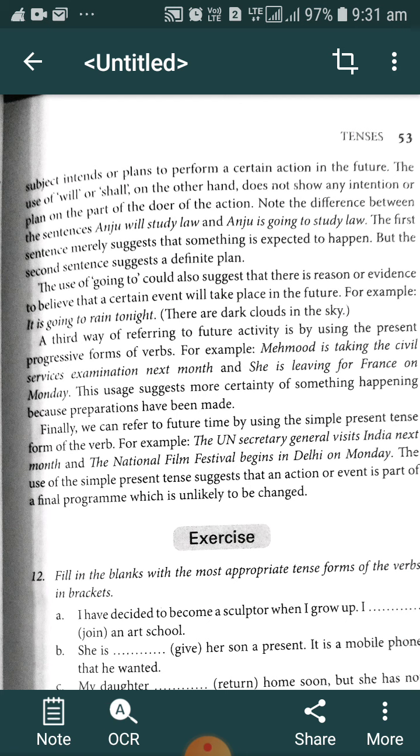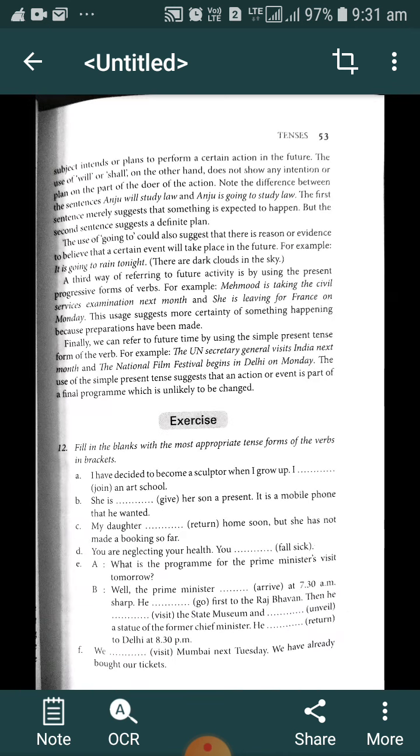These are the various ways of referring to the future using the simple present tense, the present progressive tense, and shall or will plus the base form. I think you must have understood whatever we have discussed today. If you come across any queries, please let me know.